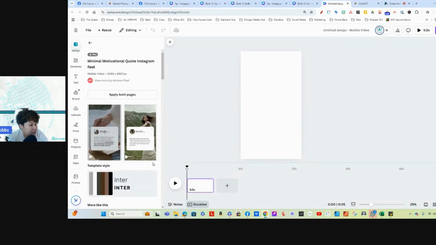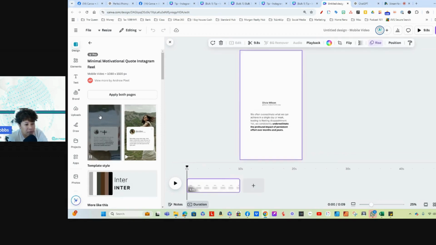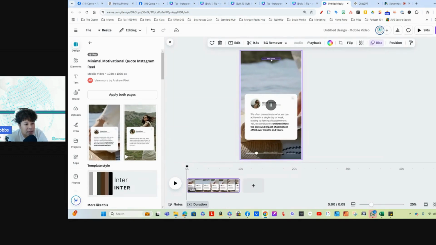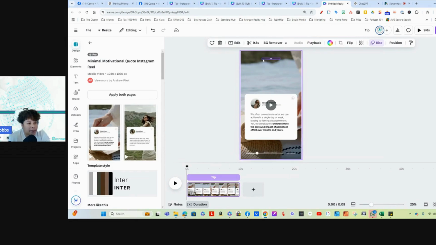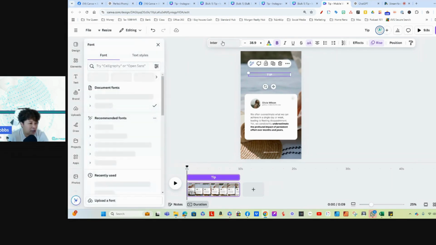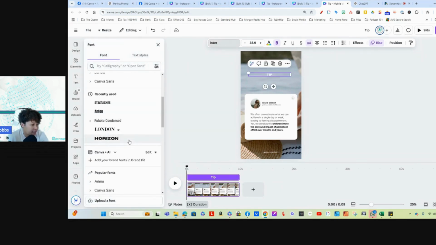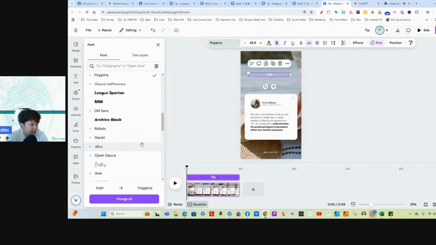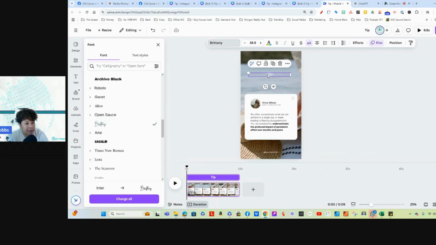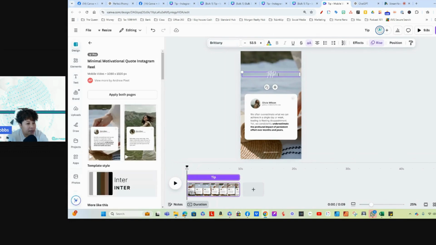And this one has more than one page, so we're going to use this one page. We only want one page. So when you come to here, you change this to tips or tip, and you make it bigger. You can change the font. You can do whatever you want, but just remember, this first page is where you put your design together. So if you wanted to change your font, you would come over here, find a font that you like, scroll through them, and pick a font. And that's it. I like this font for my tips. That's the one that I use for my personal. So I'm going to give you what I use. Okay, so we're going to leave that.